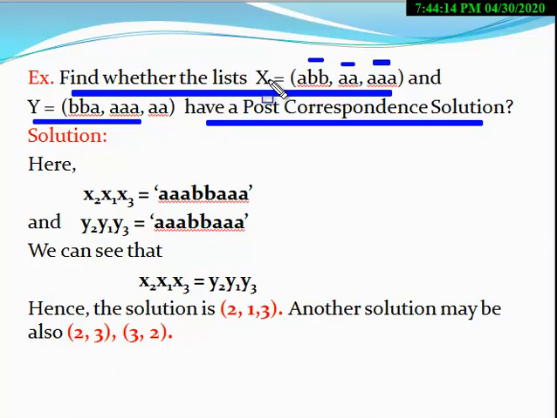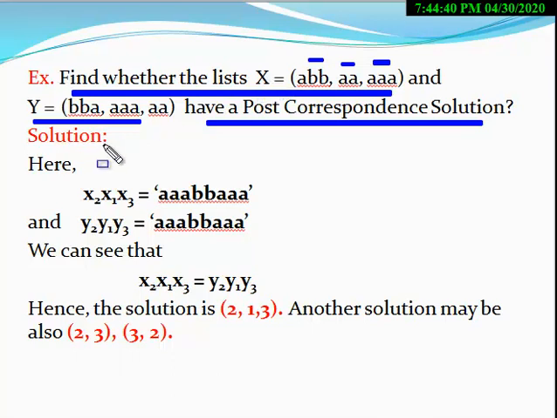You have to find the solution of this PCP problem if it exists. If it does not exist, then you have to say why the solution does not exist. You have to give a reason behind it. But if the solution exists, then you have to find the solution of this problem.